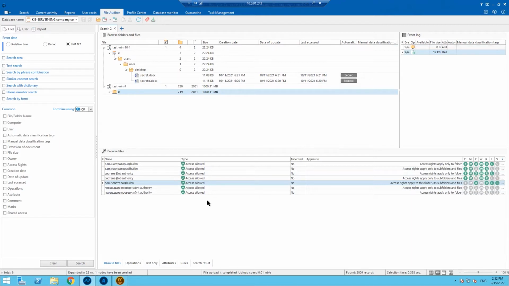Also, as Yamin told, we can classify data. To classify the data, I need to create some rules or queries, for example with keywords or other attributes of the document that fall under some classification. After the system scans all our documents and finds these documents, we can use different types of search to find them. For example, here in automatic data classification tags, I have two: secret and VIP databases.